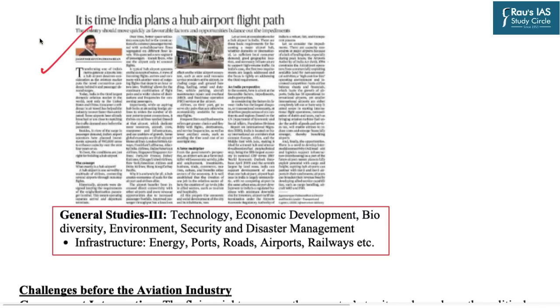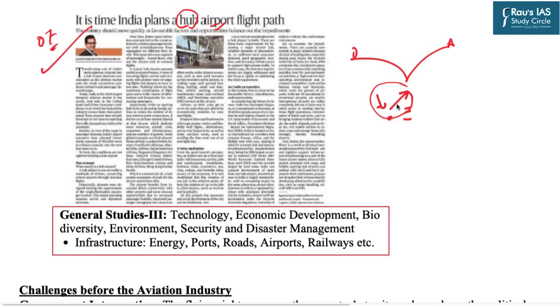This article has appeared at page number 7 and is in relation to the civil aviation industry. This article talks about that there is a need to revamp our airport infrastructure and to adopt a hub model. Now, what is this hub model? This basically refers to the integrated departure and arrival platforms. Because presently at airports, we have different locations for the departures and different locations for the arrivals. So the hub model is that at a single point, the flights will come, that means the arrival, and the flights will take off, that means the departure.